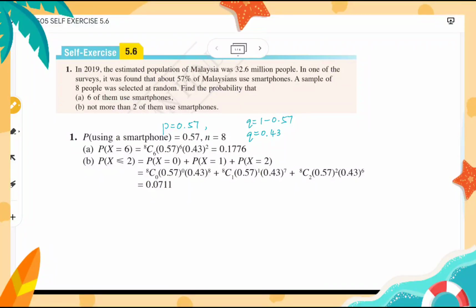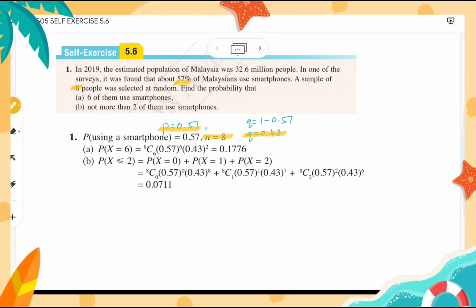So, we are given the probability that Malaysians use smartphones is 0.57, which is 57%. So we get our p is 0.57. And from the p, we can also get the q. q is 1 minus 0.57, which is q equals 0.43. And then a sample of 8 was selected, so the 8 here is our n. So we have n equals 8.